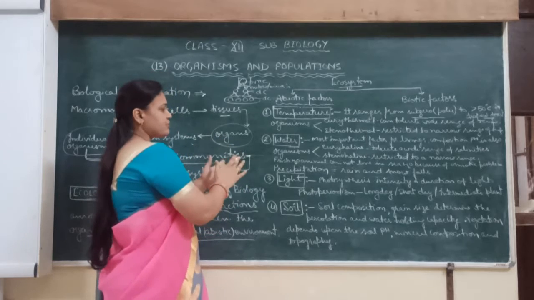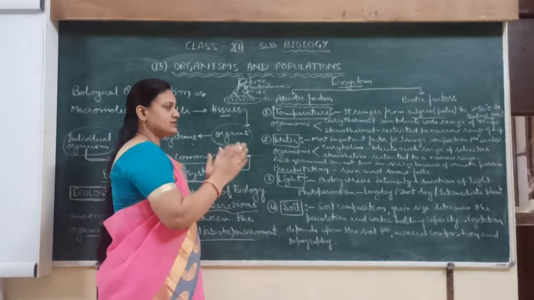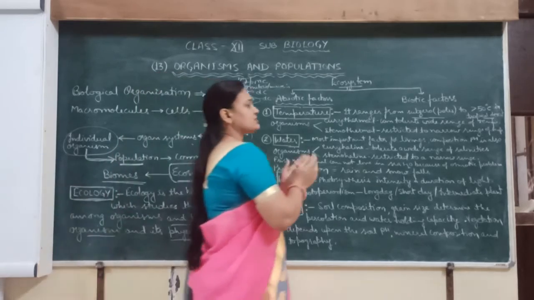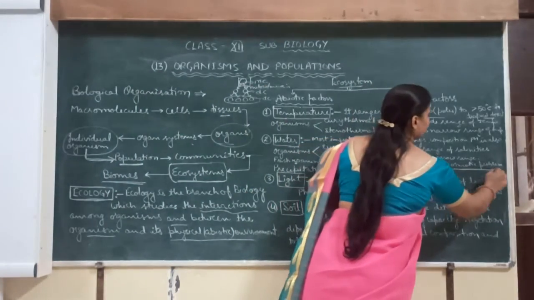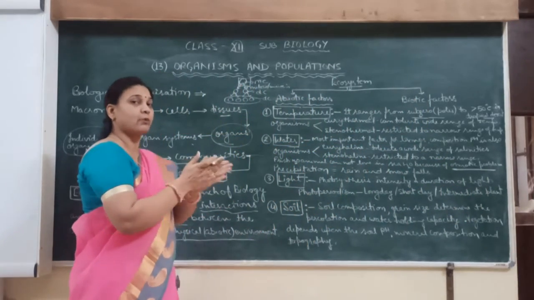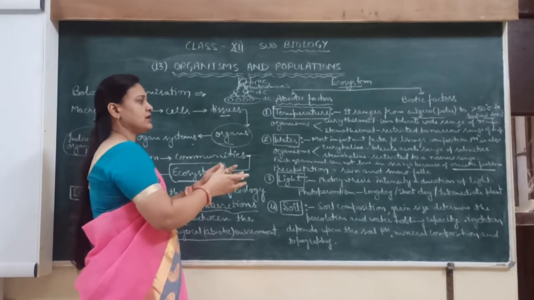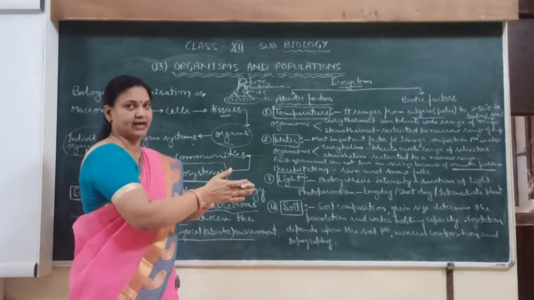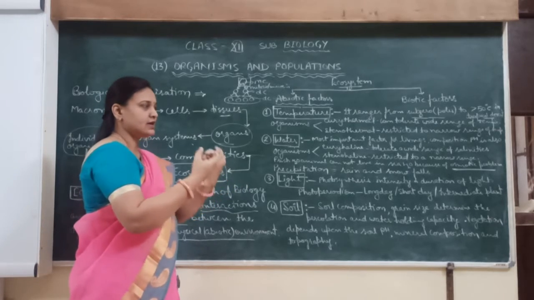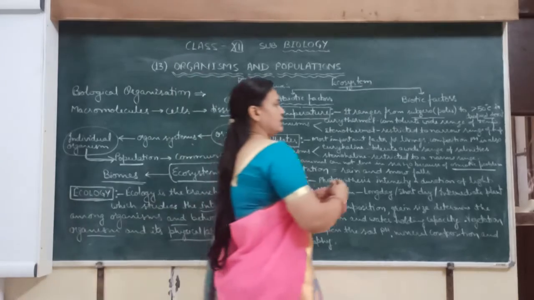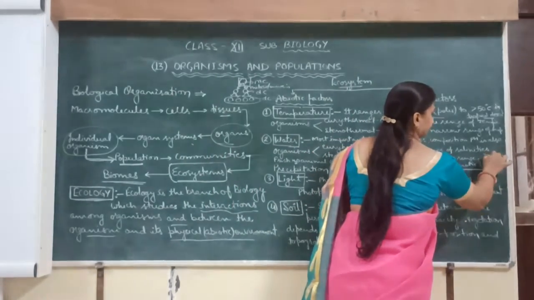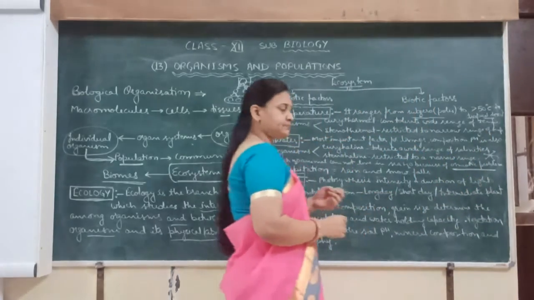Can freshwater animals live in sea water? How is it possible? It is not possible because of osmotic problems. If you keep freshwater animals in the sea water, in the marine water, what happens? All the water inside the body of the animal is removed from the body by the process of exosmosis, and it will die.